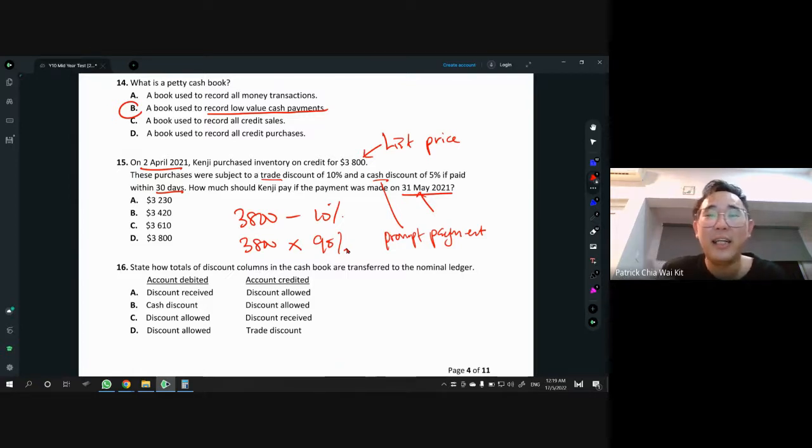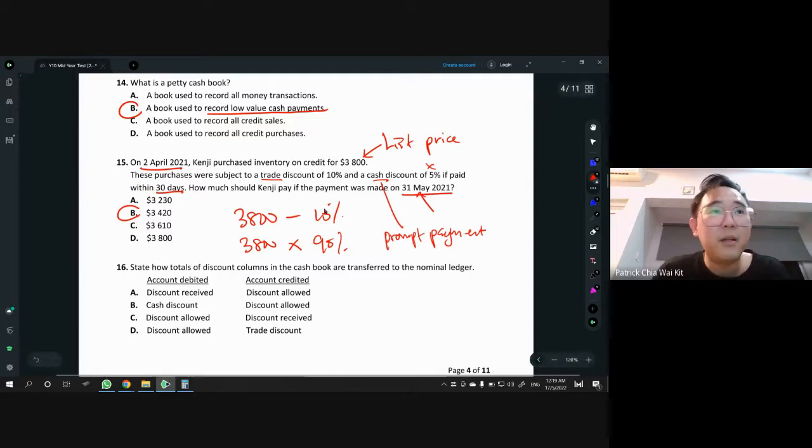This is already 2 months really, because it happened in April, and currently we are at 31st May. That's more than 1 month. So therefore, you're not entitled to this 5%. Understand? So that's why our answer is just 3,800 minus 10%, or times 90%, either one. You should get the answer B, 3,420, for the 10%.